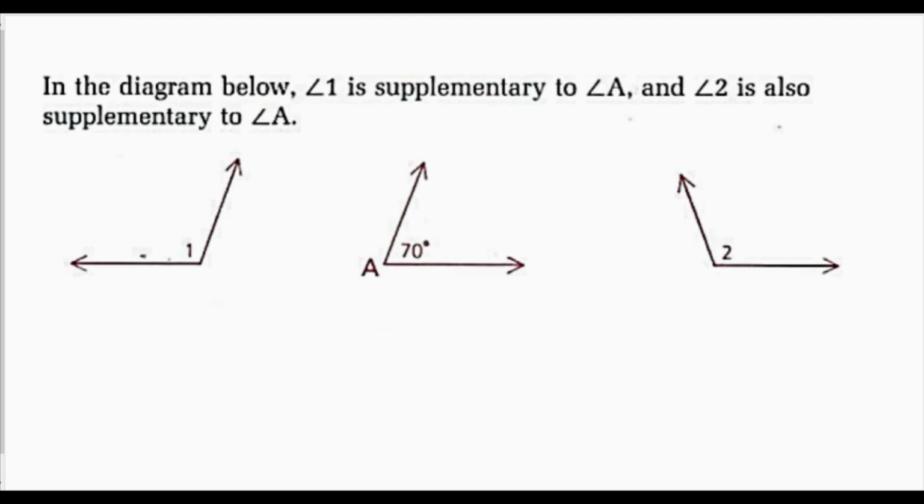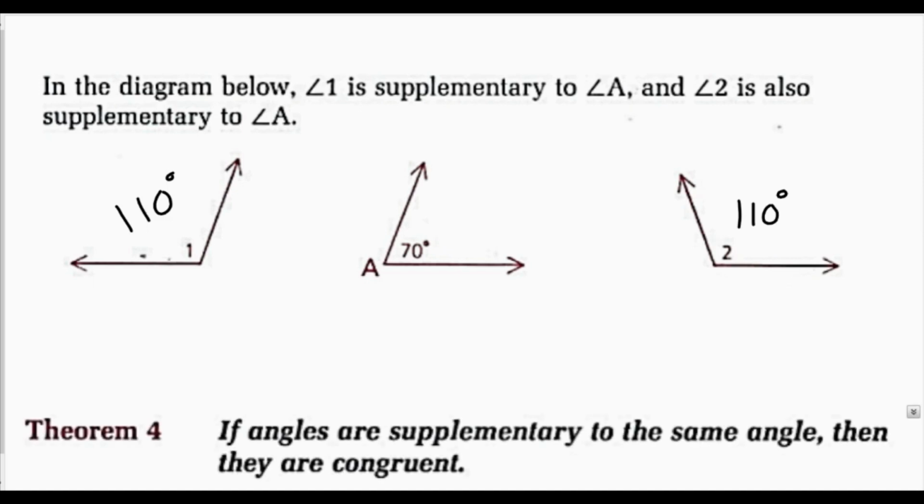In the diagram below, angle 1 is supplementary to angle A, and angle 2 is also supplementary to angle A. Now we're given that angle A is 70 degrees. Therefore, angle 1 would be 110 degrees, because 180 minus 70 is 110. Now if 2 is also sup to A, that would make 2 110 degrees. Notice both angle 1 and angle 2 are 110 degrees, making them congruent. So our first theorem: if angles are supplementary to the same angle, then they are congruent.